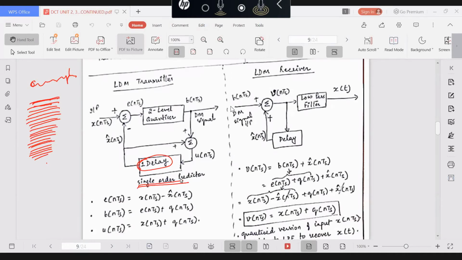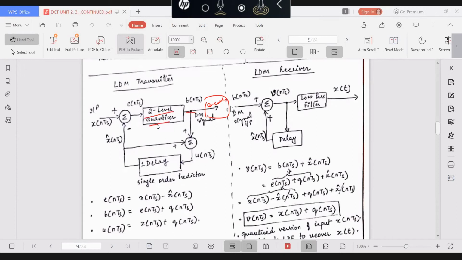The second thing is that because we have a large number of samples with us, we are able to generate the binary signal or the digital signal encoded by only one bit. Here n is equal to 1. In delta modulation, the number of encoded bits is 1, meaning each sample is encoded by only one bit. So here you can see in the diagram, there is no encoder. I have not drawn any encoder block here. The signal generated from the two-level quantizer is already encoded using one bit encoding.